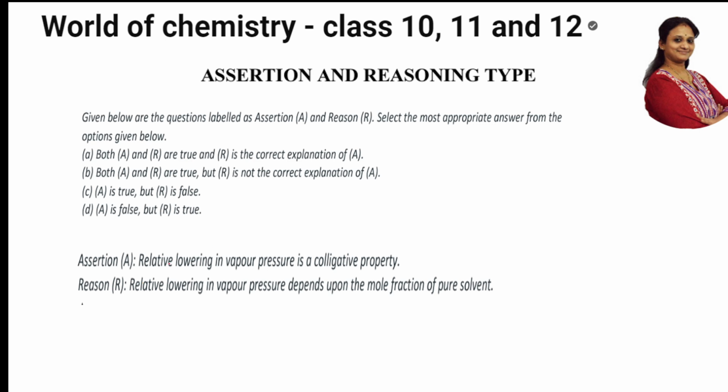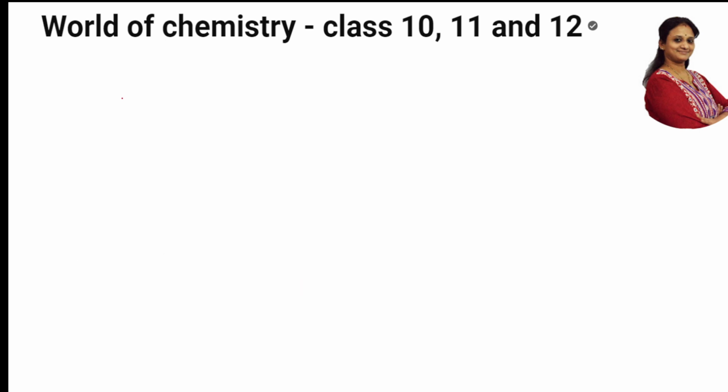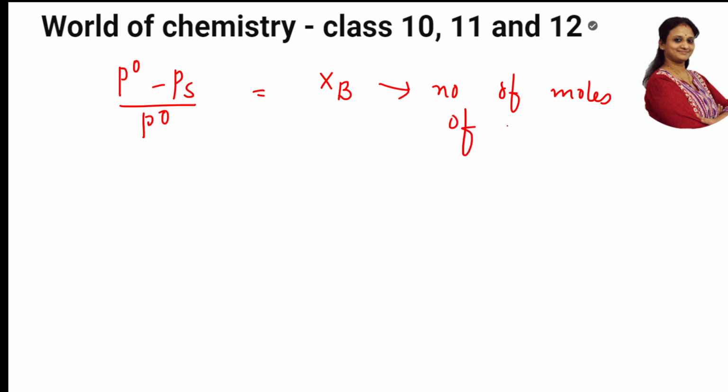So the first statement is relative lowering in vapor pressure is a colligative property. Let us see. Relative lowering of vapor pressure, that is nothing but RLVP, right? This is the formula, which you have studied. On which one is this depending? This is depending upon XB. What is XB? XB is nothing but the mole fraction of solute, that is, the number of moles of solute, not solvent. This is what we have studied. XB is only the solute but not the solvent.